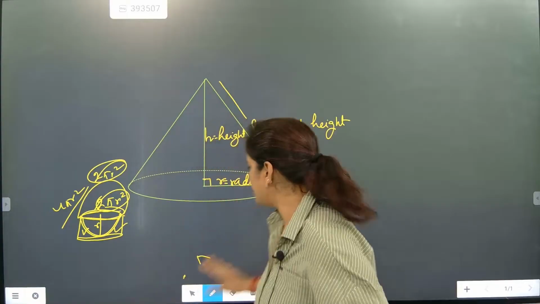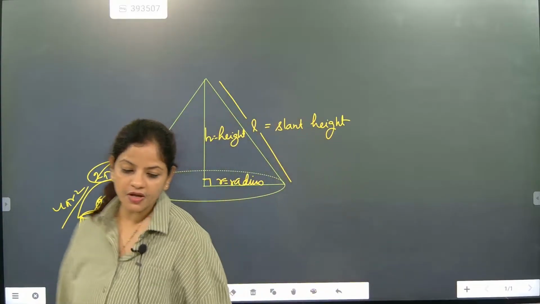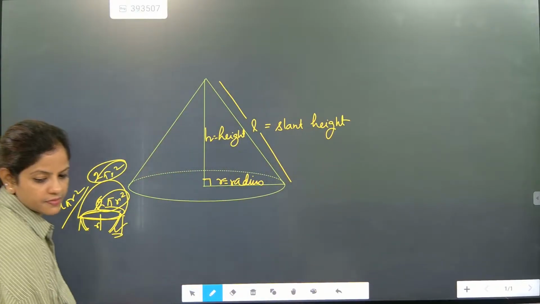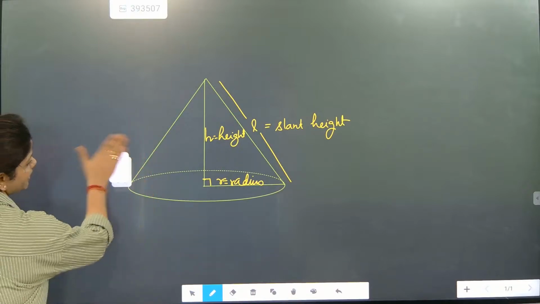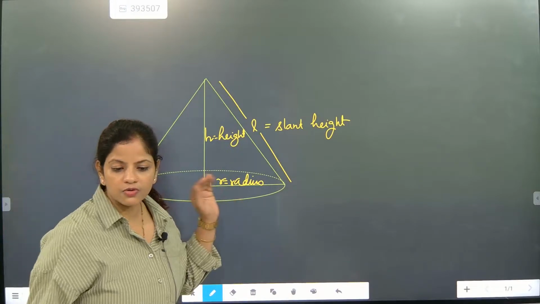Okay. Now look here. We will go back to our slant height. Proof is there, beta. Pi r square. Yes, beta. Surface area is pi r square. So now we are going to talk about the cone.